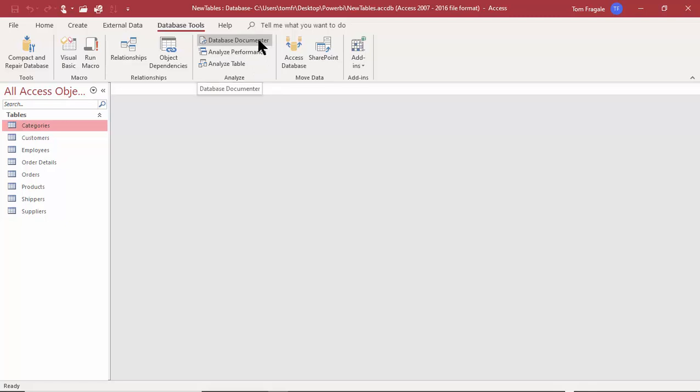There's actually a way to document the database. Okay. Now these two over here can link this database to external databases. So we can talk about that maybe in a different course. But the database tools are different utilities that we run with the database.